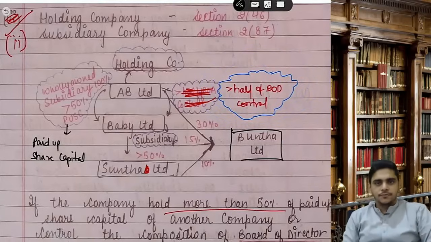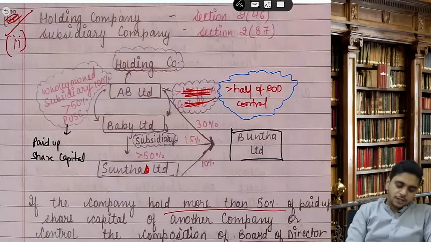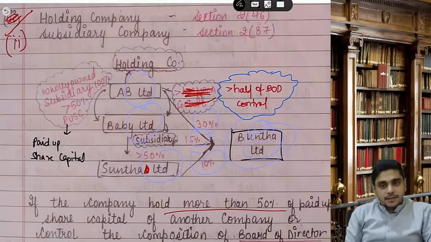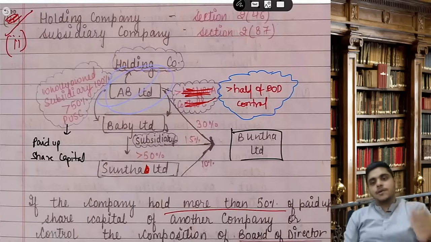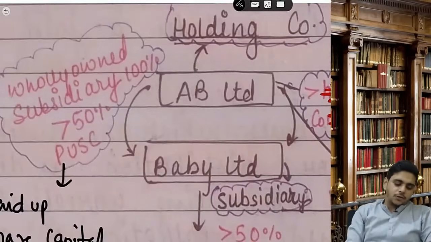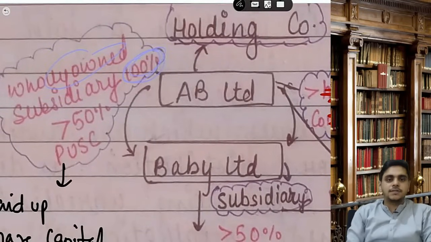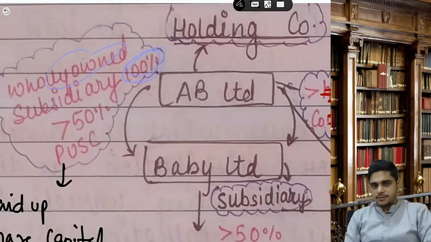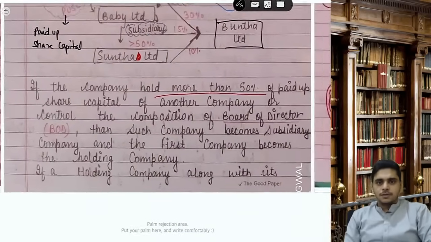Now, if AB is holding 30% in Banta, Baby is holding 15%, Santa is holding 10%. Is Banta a subsidiary? The answer is yes, of AB Limited. So you become holding and subsidiary at a percentage of more than 50. The other way is controlling more than half of the board of directors. In case of a wholly owned subsidiary, the percentage is 100%. How much is the percentage? 100%. Okay, so this is the definition.